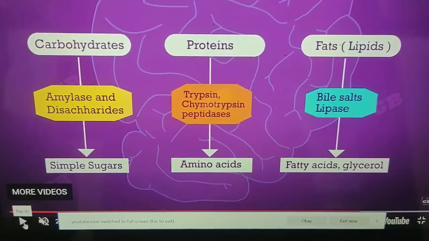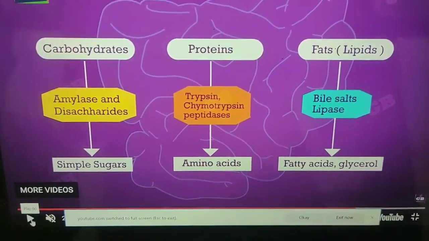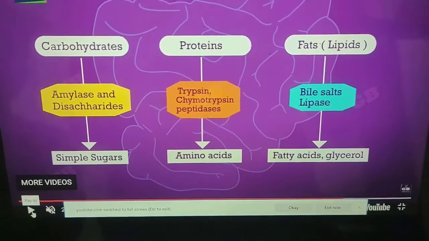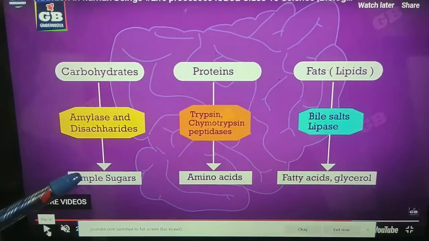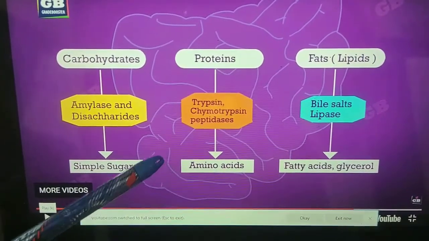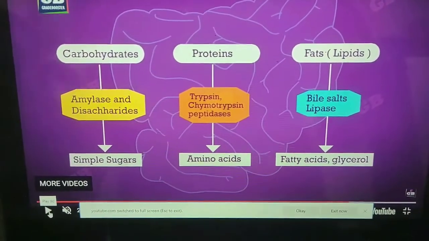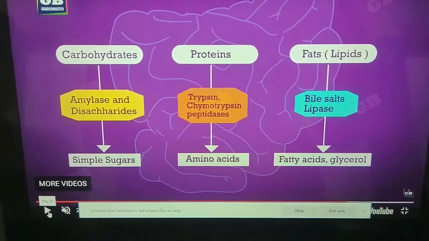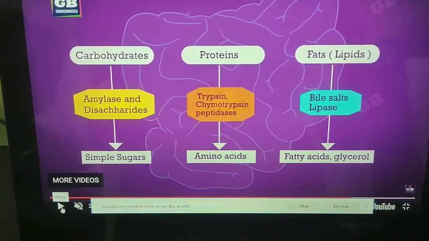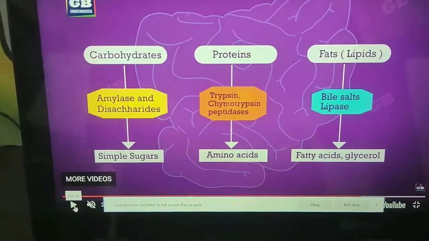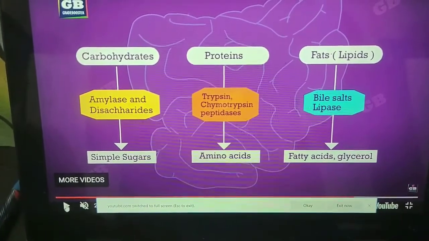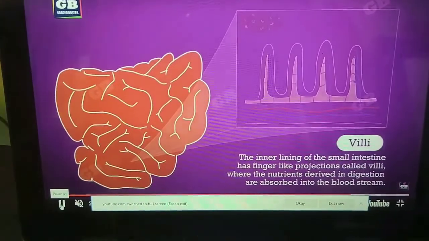Now the intestinal juice has intestinal enzymes which are secreted by the intestinal glands. They finally convert carbohydrate into simple sugar, which is known as glucose, protein into amino acids, and fat into fatty acids and glycerol. It means digestion is completed in the small intestine, and absorption also starts in the small intestine. Absorption takes place with the help of villi.